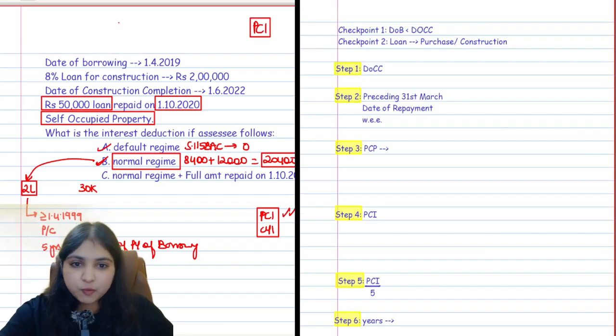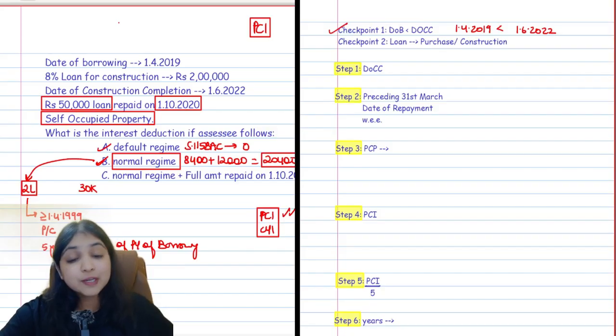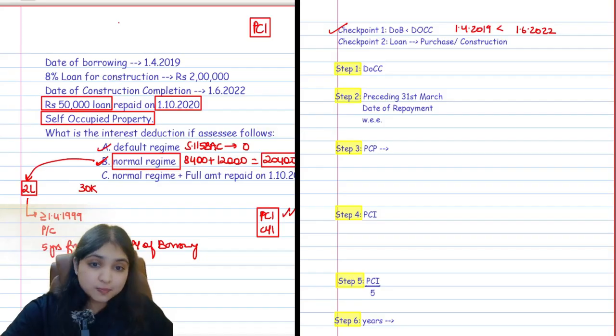So what is the date of borrowing? My date of borrowing remains the same, 1st April 2019. What is the date of construction completion? 1st June 2022. Now we will have pre-construction interest only if these two checkpoints are fulfilled. Checkpoint 1 says date of borrowing should be before date of construction completion. Yes, date of borrowing is before date of construction completion. Checkpoint 1 is fulfilled. Checkpoint 2, loan should be borrowed for purchase or construction. Yes. The loan is borrowed for construction over here. Both my conditions are fulfilled. Hence, welcome to pre-construction interest guys. There will be pre-construction interest over here as well.